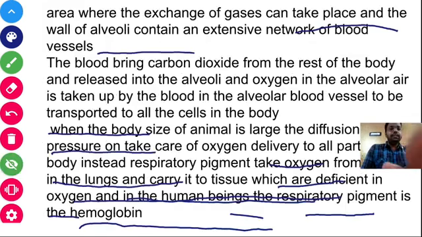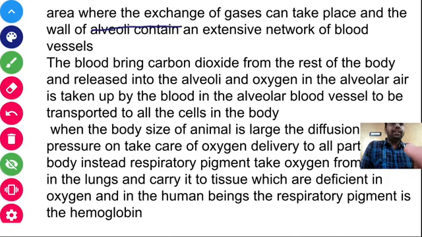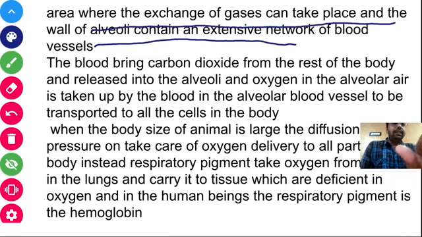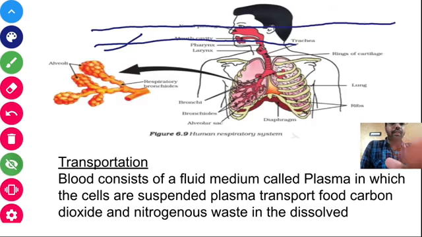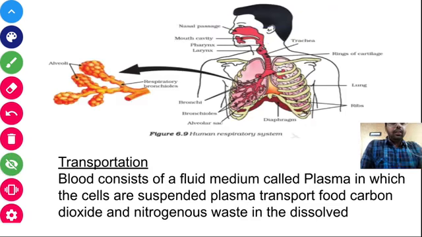Alveoli is the structure where the exchange of gases takes place, and the wall of the alveoli contains an extensive network of blood vessels. I will now show you the diagram here. You can see it is the respiratory system of our body.